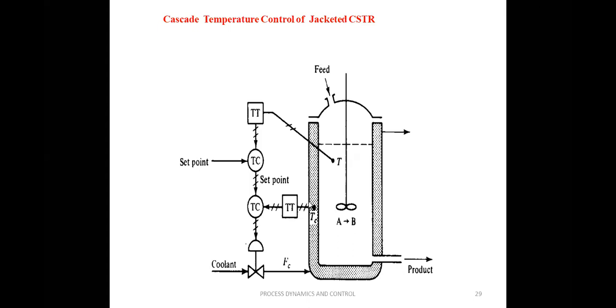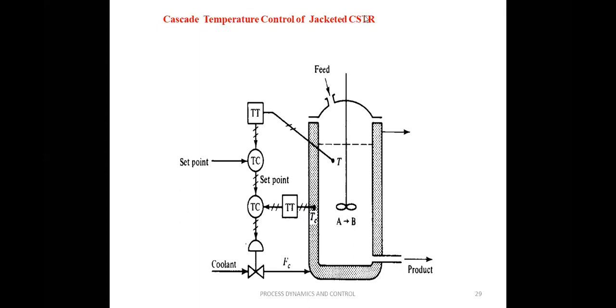My aim is not to control this TC. My aim is to control T. But even though I am going to measure this TC, why? This TC has an effect on this one. So that's why the secondary control measures the secondary variable, and this is called the manipulated variable.